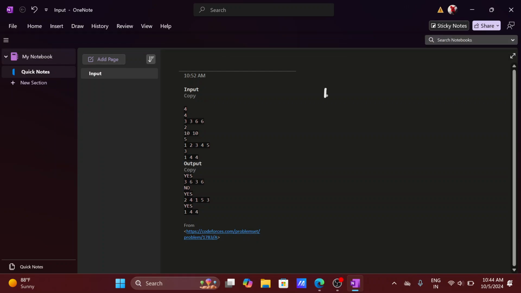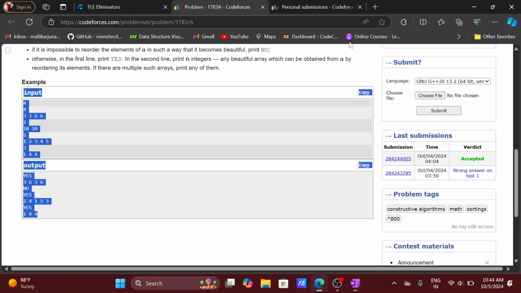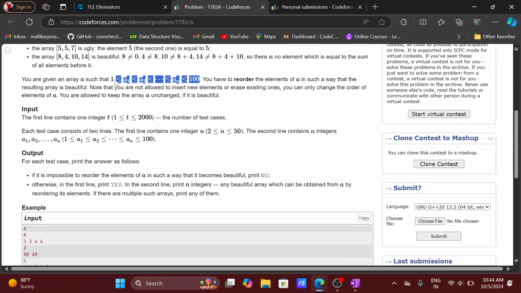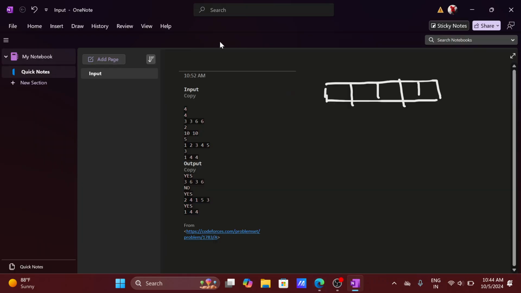But before that, we have to understand the problem, and the problem is about the array actually being in sorted order, because we have this line. This line actually says that the array is sorted.